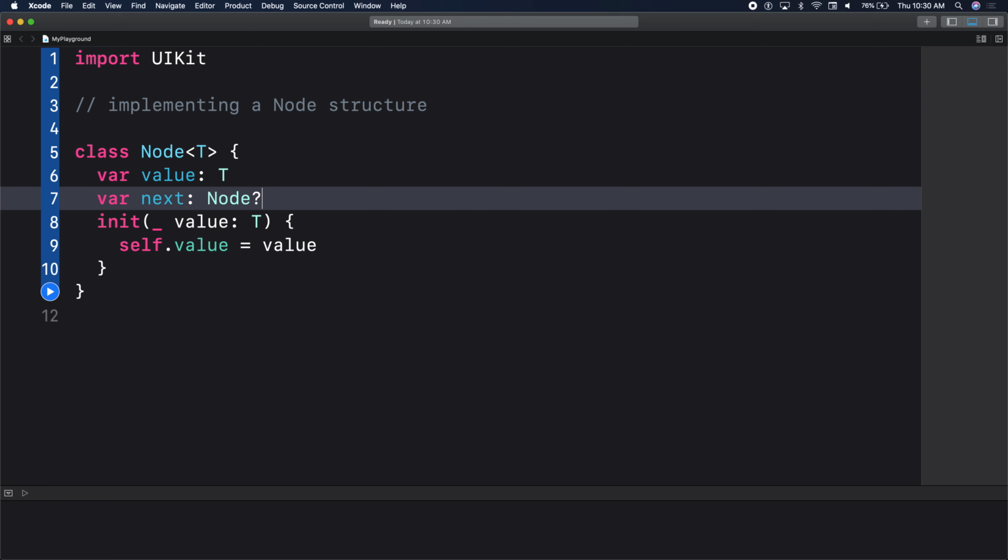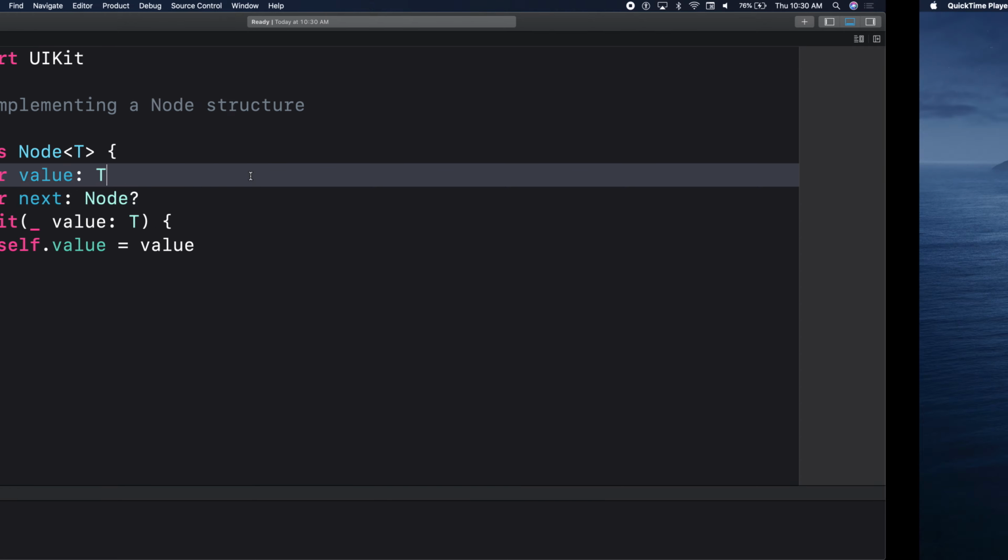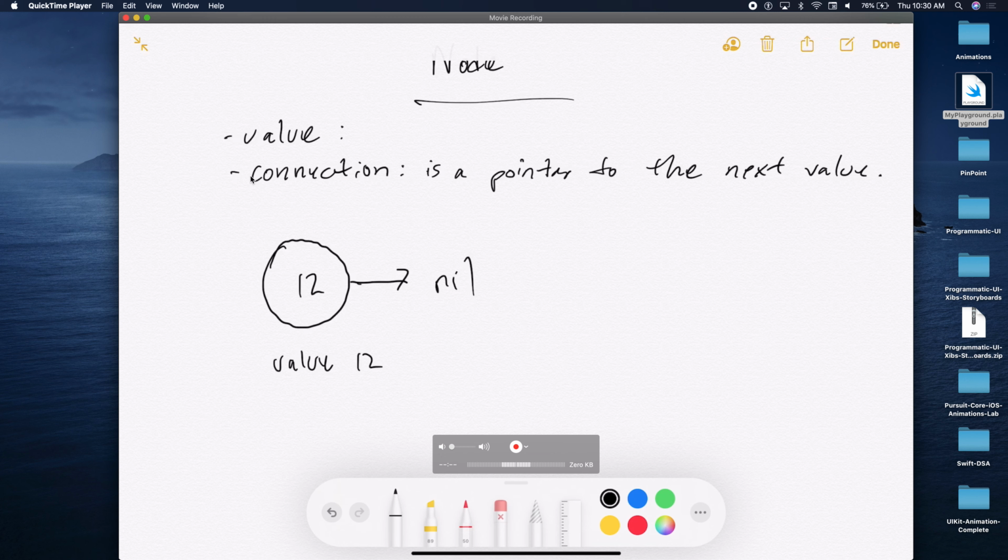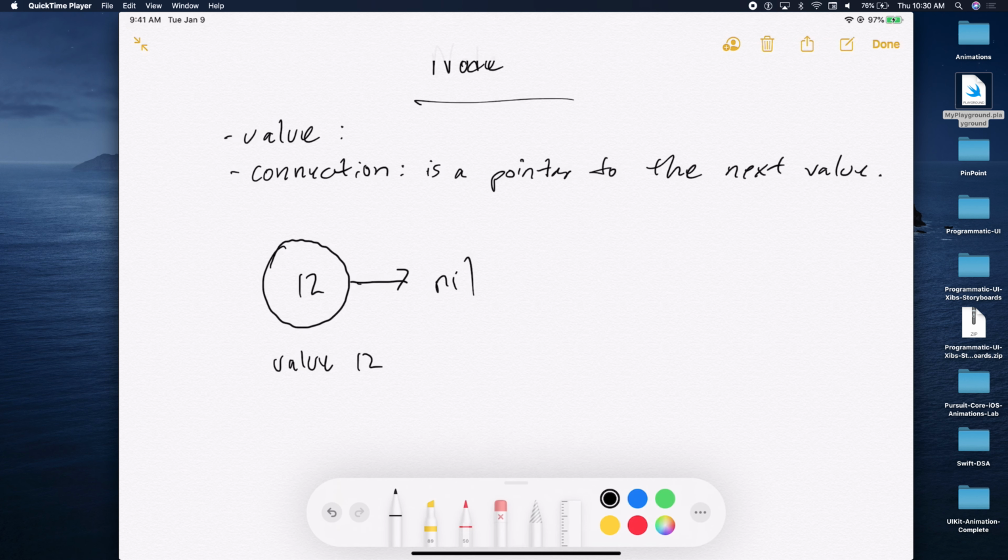Do I have to set the next value in my initializer? No. Why? It's an optional, so what's the value of it? Nil, right? It has a value of nil. So at this point, we are done with our basic definition of a node. Exactly what we had in our drawing here, that's what we defined. We defined some node that has a value, and it has a next pointer to a next node if it exists. In our case here, the node does not exist. Perfect.